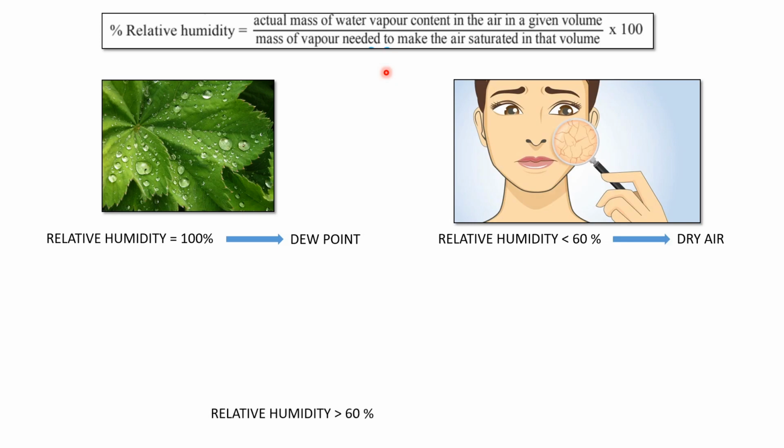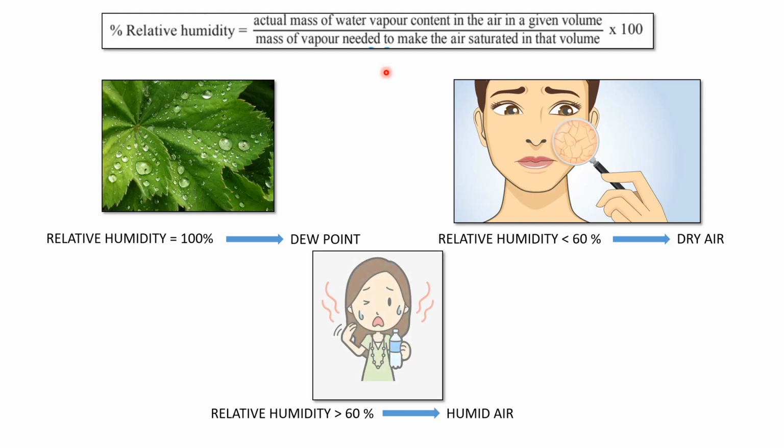If the relative humidity is more than 60%, you feel that the air is humid and you normally sweat, which is seen in summer, as you must be feeling it right now.